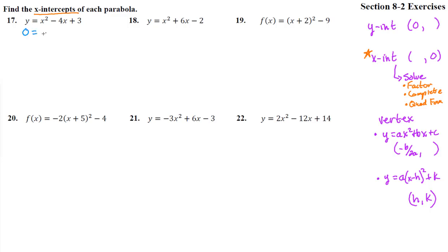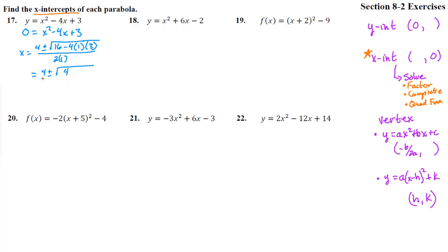We get 0 equals x squared minus 4x plus 3. And x equals negative b plus or minus square root b squared minus 4ac all over 2a. And now let's simplify. We get 4 plus or minus the square root of 16 minus 4 times 3, 12.